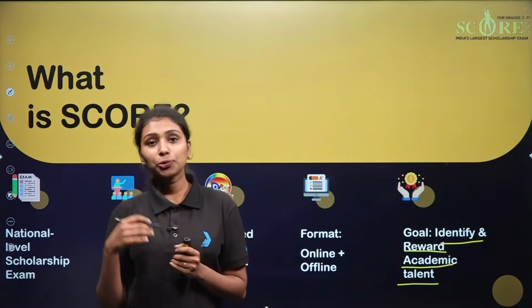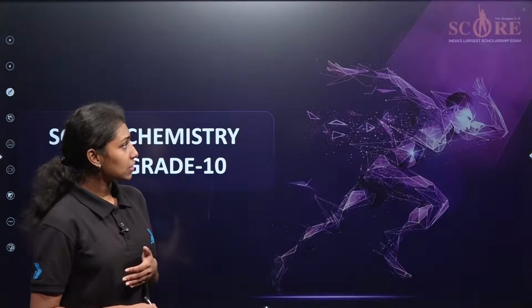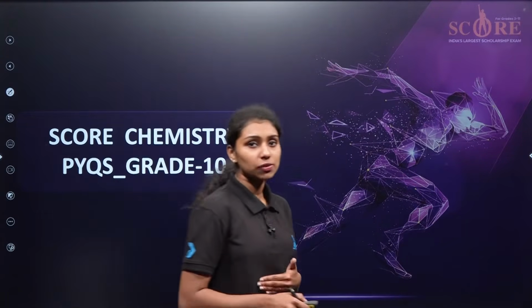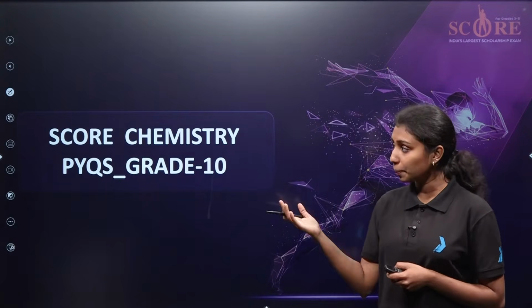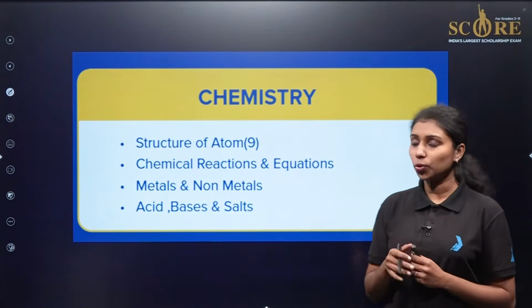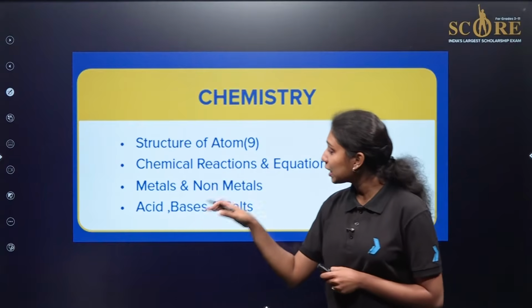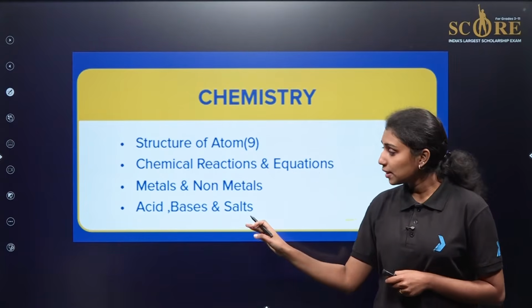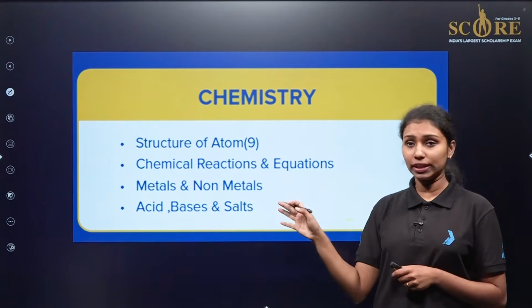Okay, now here we need to talk about the grade 10 syllabus, right? We have already discussed part 1 of the paper discussion for the SCORE examination for grade 10. Here we are going to part 2 of the paper discussion. So what about the syllabus? As we already know, structure of atom from grade 9 will be part of the syllabus. Then chemical reactions and equations, metals and non-metals, acids, bases and salts. These are the 3 important chapters from grade 10 over here.